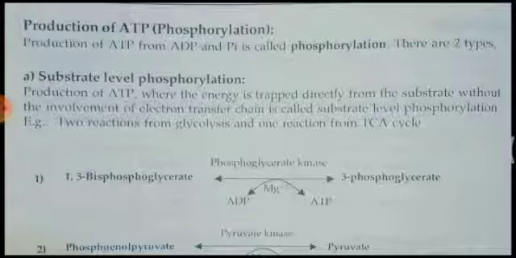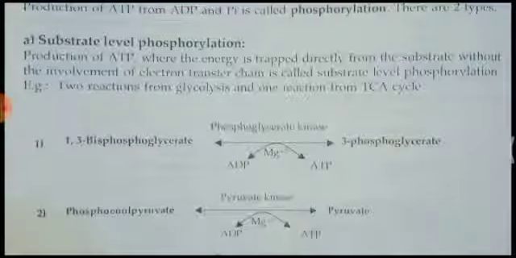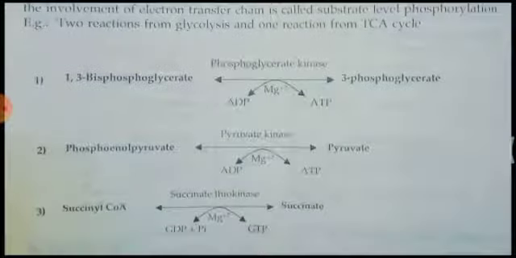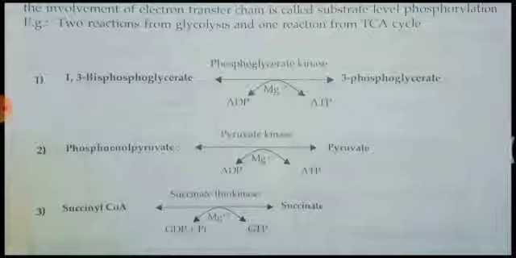You can see here we are going to depict two reactions from glycolysis and one reaction from the TCA cycle as depictions of substrate level phosphorylation. 1,3-bisphosphoglycerate in the glycolysis cycle is converted to 3-phosphoglycerate. Here ADP is converted to ATP in the presence of the enzyme phosphoglycerokinase.